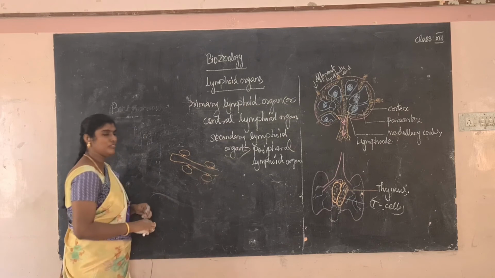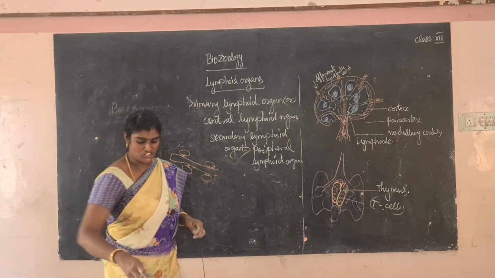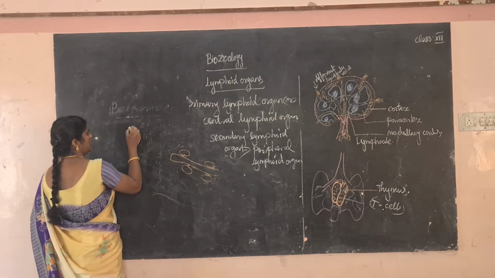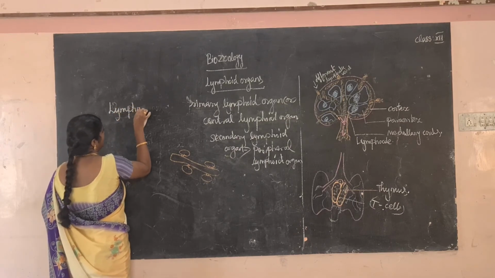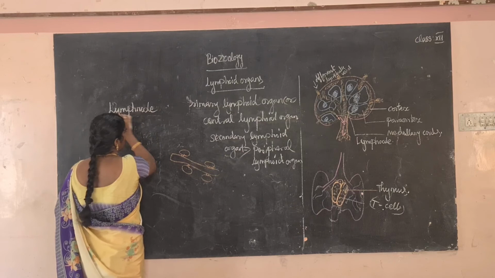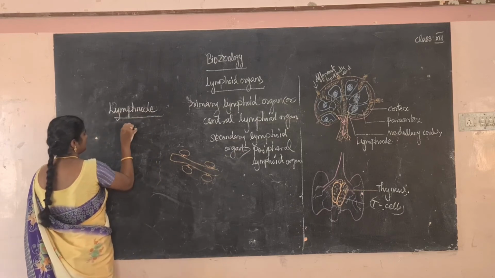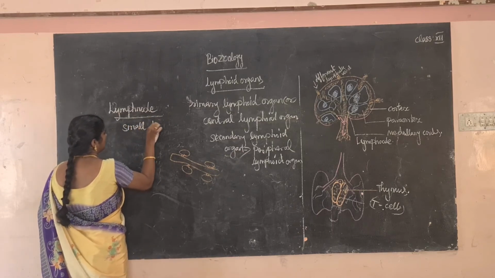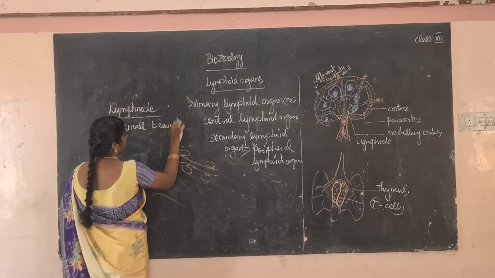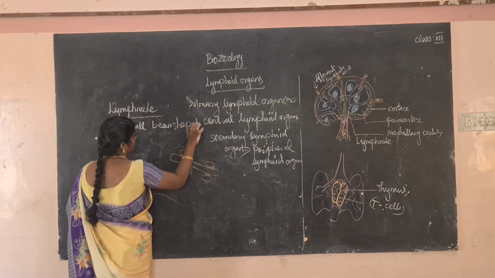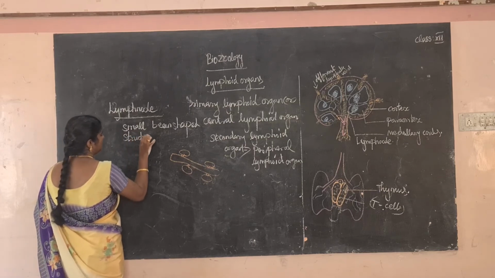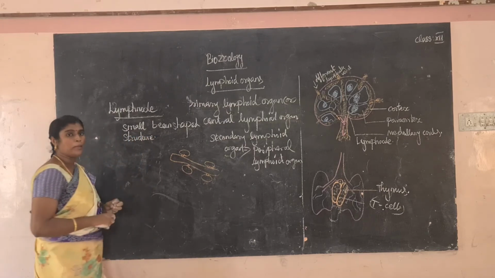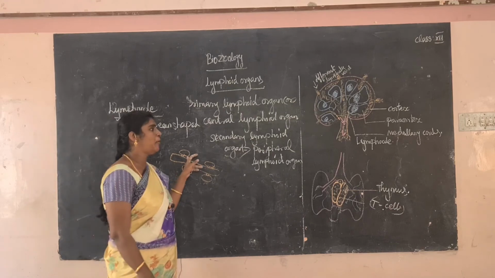A lymph node is a small bean shaped structure.